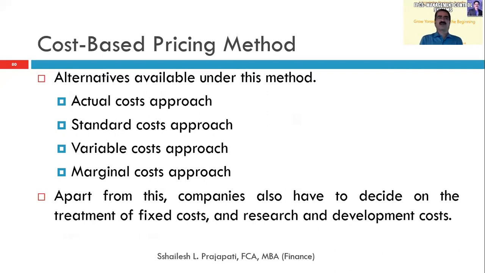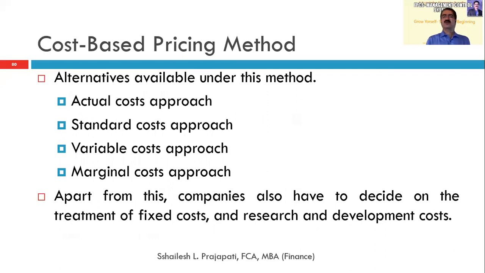So the actual cost approach, as we discussed, is variable cost plus fixed costs. Standard cost: every company has a standard for manufacturing a particular unit. So if they have certain units, with cost already fixed, they will transfer at the standard cost, and whatever is the variance, they will adjust at the year end. With the variable cost approach, they will transfer the material to another division at the marginal cost.